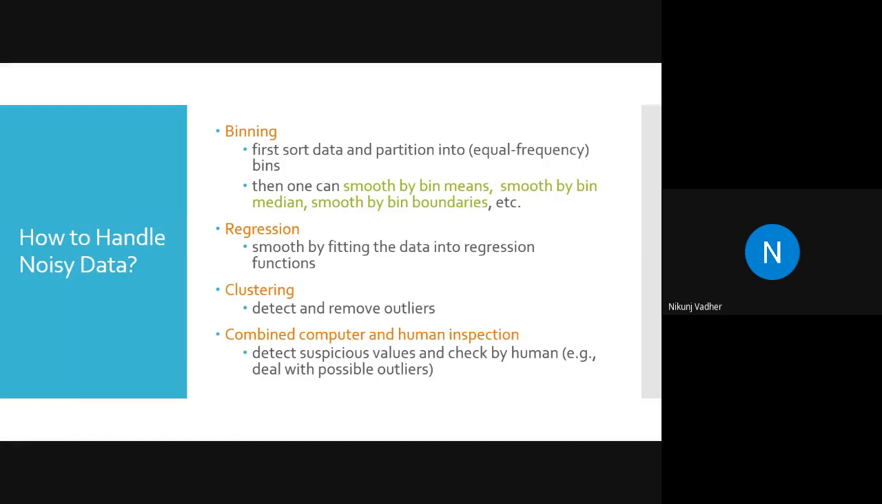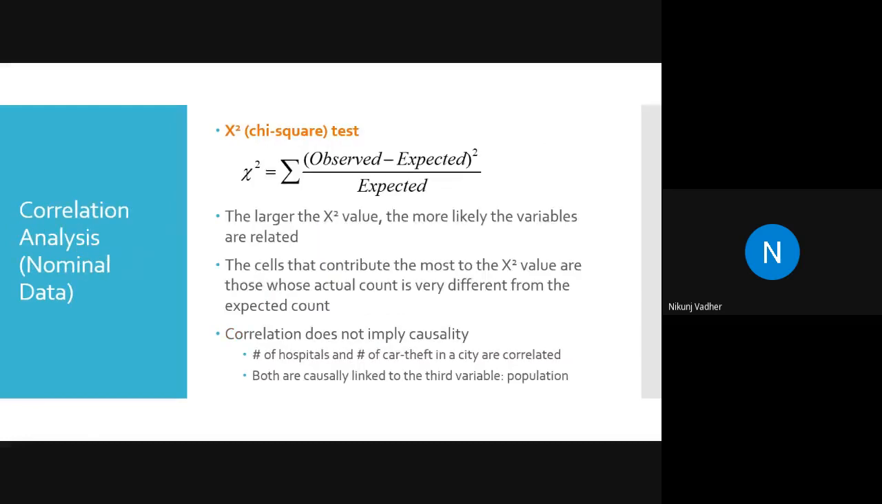Next is combined computer and human inspection. Manually we have to delete the noisy data. But before we delete any data, we have to check whether that data is important or not. For that, we will go with correlation analysis.